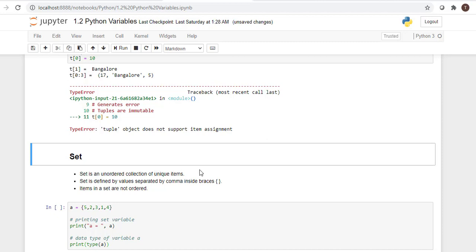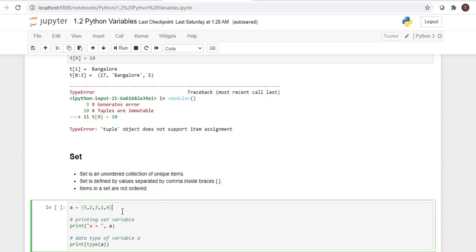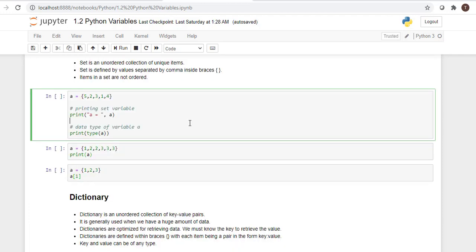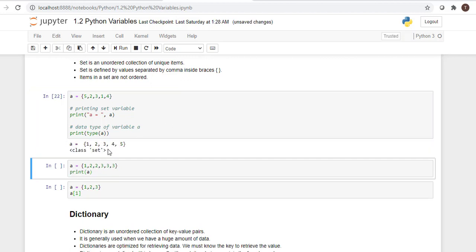A set is a collection of unique items. So you can combine all the different data types here. A set is defined by values separated by commas inside braces. Here you can see the example. This is called a set. It is not ordered, so it doesn't have any index. If you check the type here, it says set.